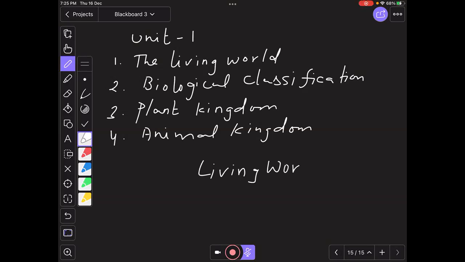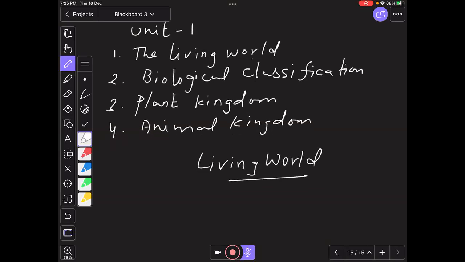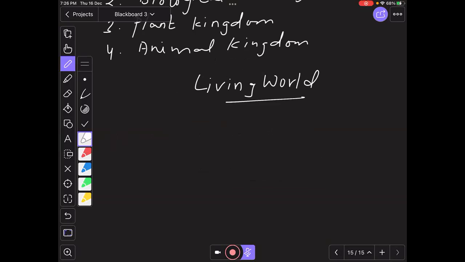Fine. See now, it's always a better way of understanding. The term itself gives us an idea of what this living world is. If we say living world, we know all the organisms. A number of varied forms of organisms are present. So how do we say that an organism is living?